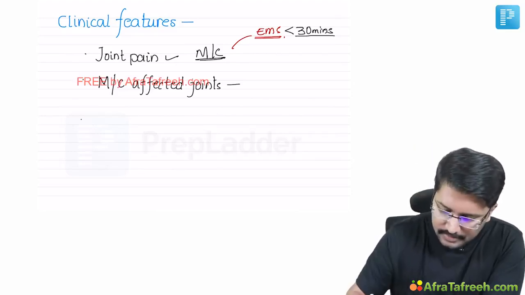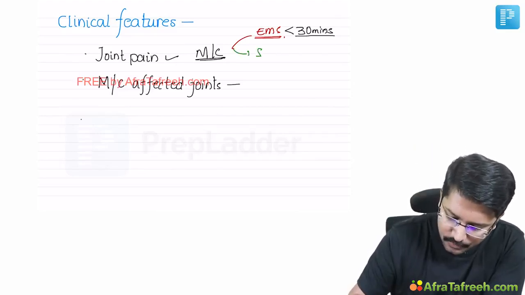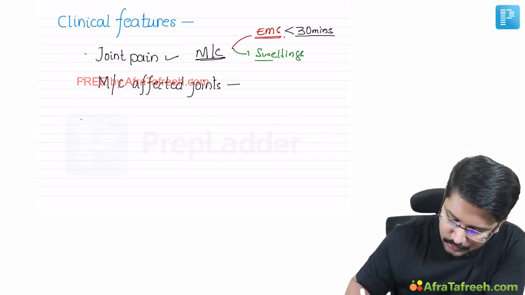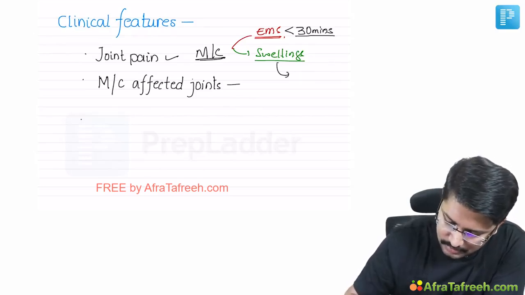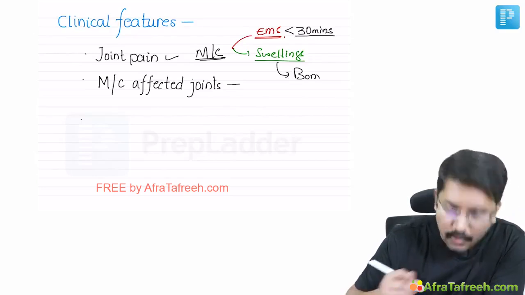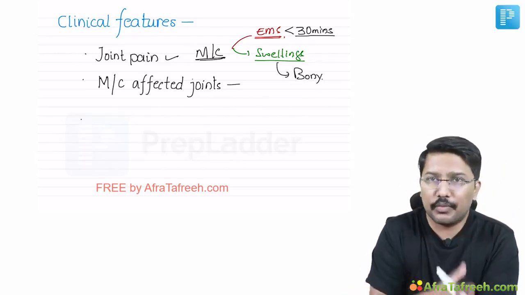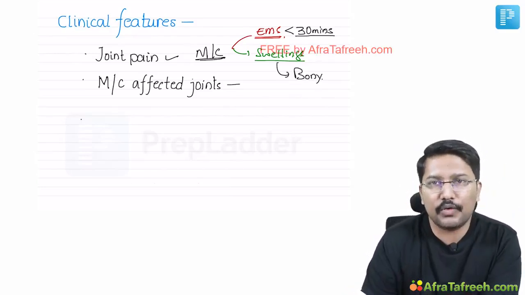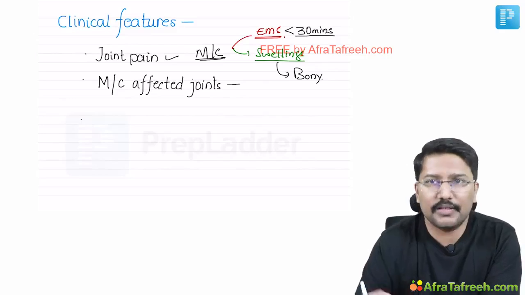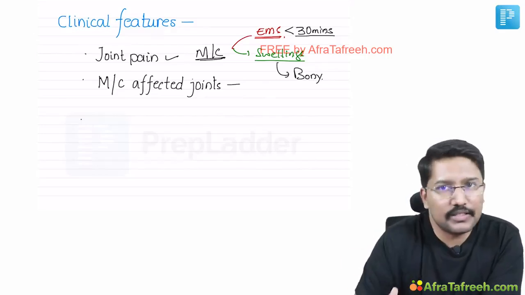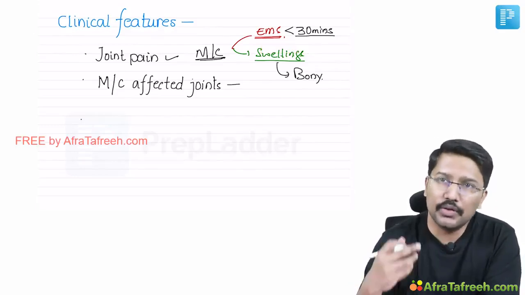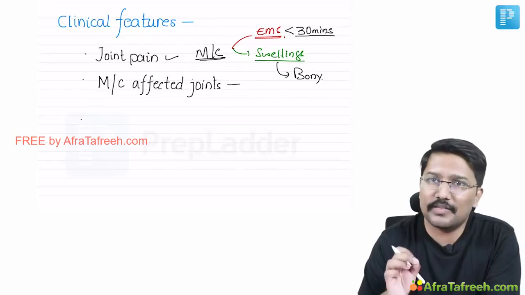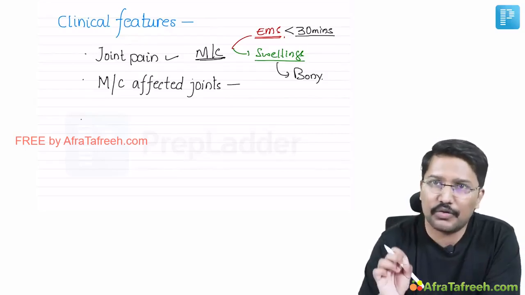Okay, then there may be joint swellings, but remember this again, the swellings are usually bony. The swellings are usually bony. Because in case of rheumatoid arthritis, the joint swelling is mainly because of the synovial structures, right? Synovial fluid accumulation and swelling. In case of osteoarthritis, the swelling is mainly bony. I told you there is increased bone sclerosis as well as new bone formation, osteophytes, right?